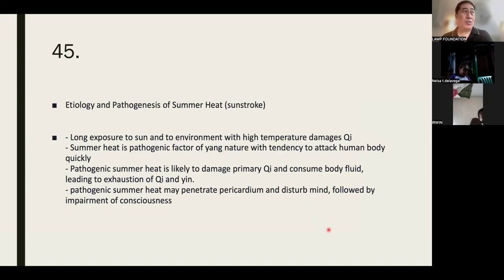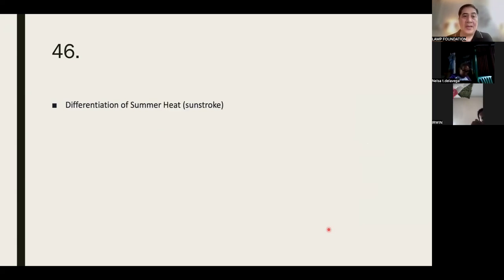See? Don't be too complacent. We should never expose ourselves to too much. Never have any prolonged exposure to the sun.